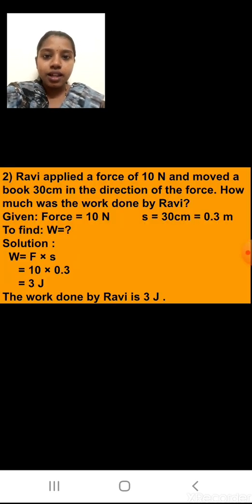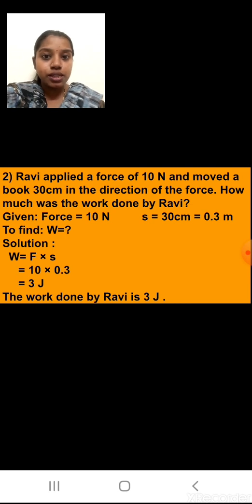Second sum. Ravi applied a force of 10 Newton and moved a book 30 centimeter in the direction of the force. Now from this only you will understand the work done is positive. How much was the work done by Ravi? Given, force is equal to 10 Newton. s, small letter s, is equal to 30 centimeter. I have to convert it into meter because it should be in SI system. So 0.3 meter. To find W.